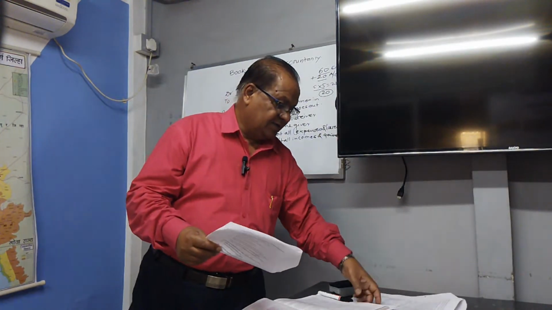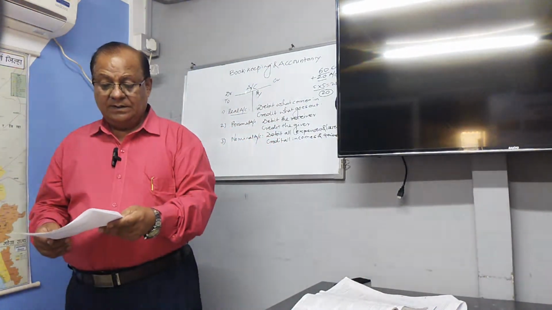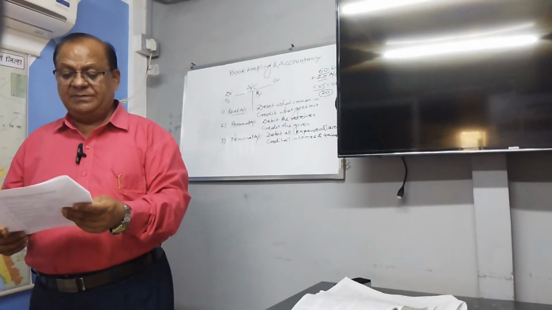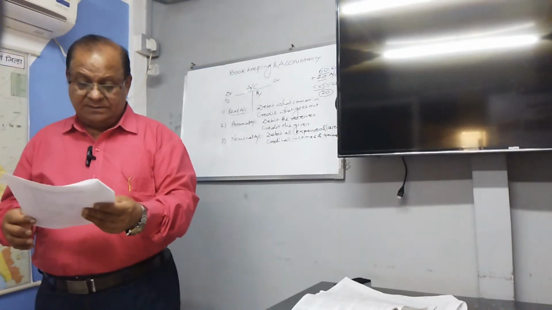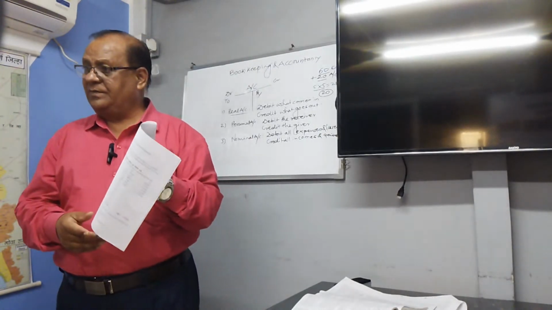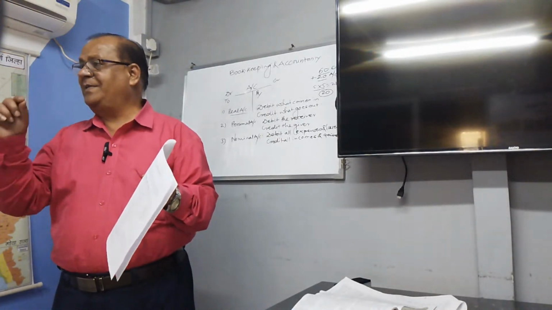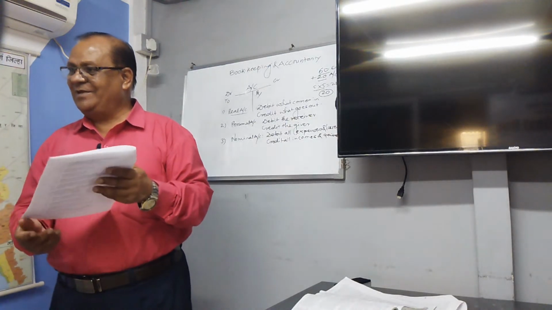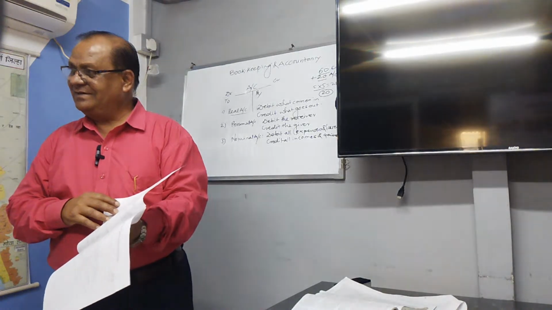Then another thing you also see just here. It is A for 5 marks, B for 5 marks, and for C they give you a big question. In that big question, 3 things are available: prepare trading account, prepare profit and loss account, prepare balance sheet. Everything is asked. So this is a 15 marks question.